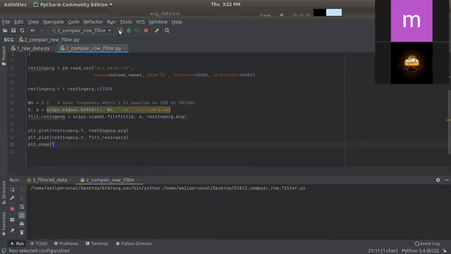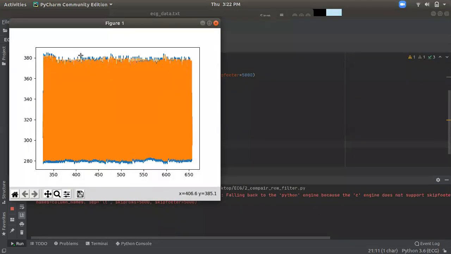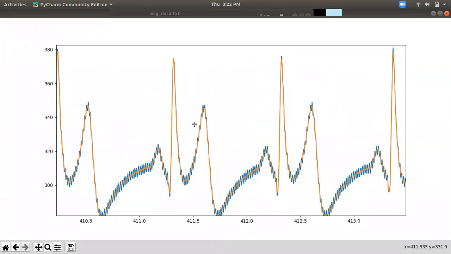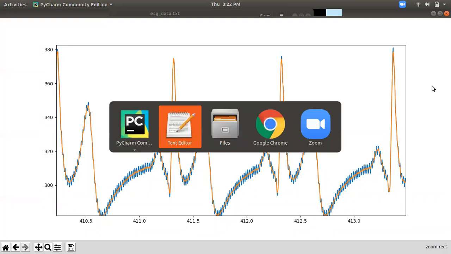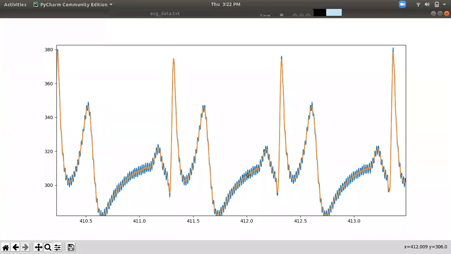After this, if I run the program, it will take the average and show me the average value through different colors. As you can see, it shows the low frequency and makes the average, a smoother one, right? The orange one is the filter resting data, and the original one, the blue color one, is the resting data which comes directly from ECG.text, right? First one and second one. We created two waveforms that overlap each other.